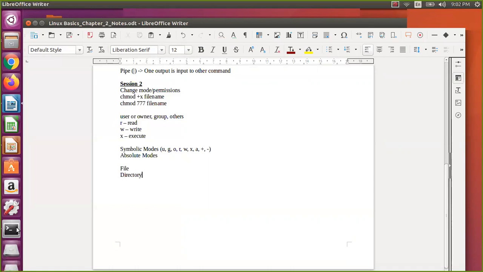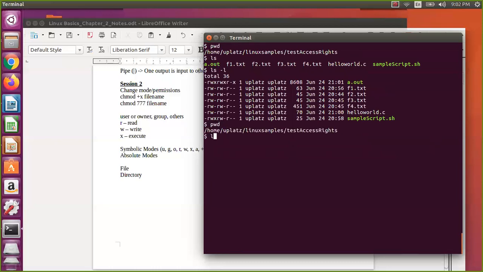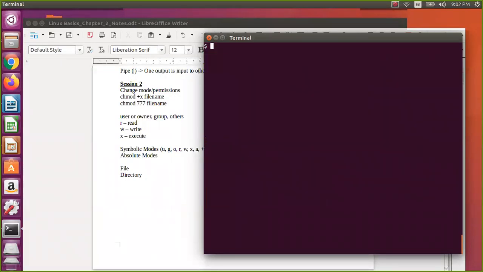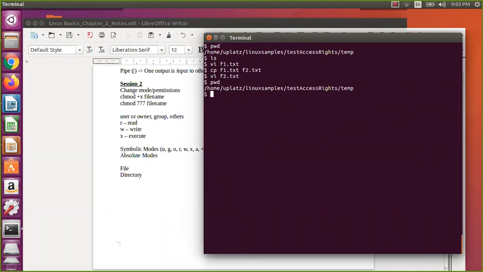Let us take a directory and check on that. I will create one directory, temp. Now let us create a file: vi f1.txt, in the temp directory. Then I will take another one also, f2.txt. We may not use this, but let us just take it. I just copied that. Now I have temp1 and temp2.